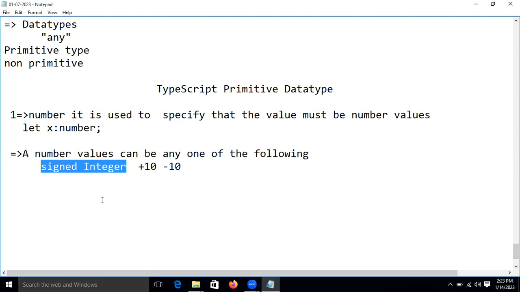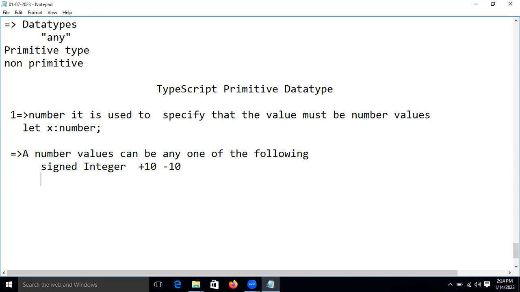Whenever we use a positive or negative symbol before the number, that is called a signed integer.